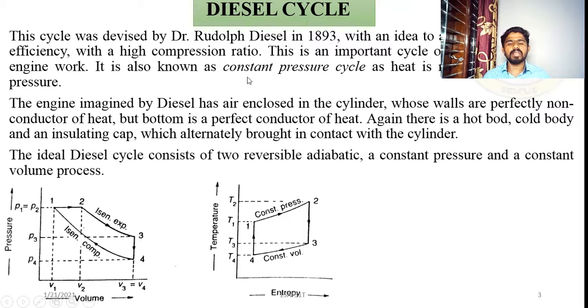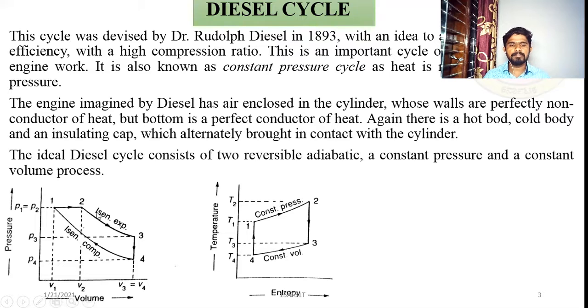The ideal diesel cycle consists of two reversible adiabatic, that is isentropic, processes, a constant pressure process, and a constant volume process. As we discussed in the first sentence, in the constant pressure process, heat is going to be received. So there are three types of processes: two reversible adiabatic, one constant pressure, and one constant volume.